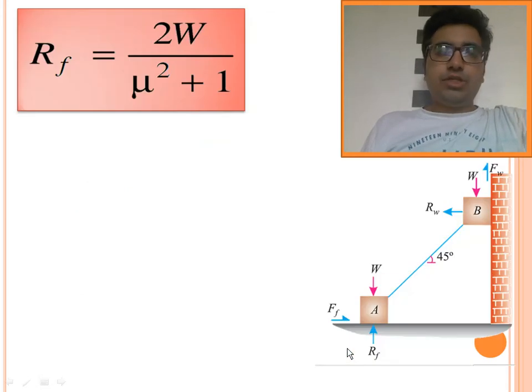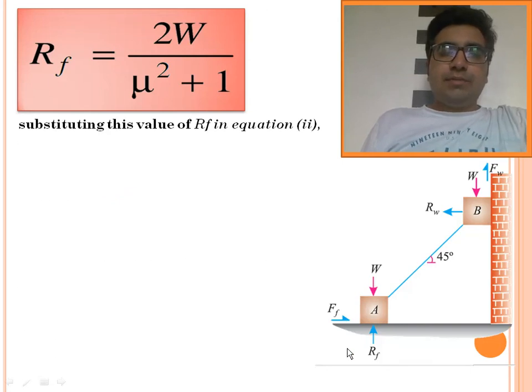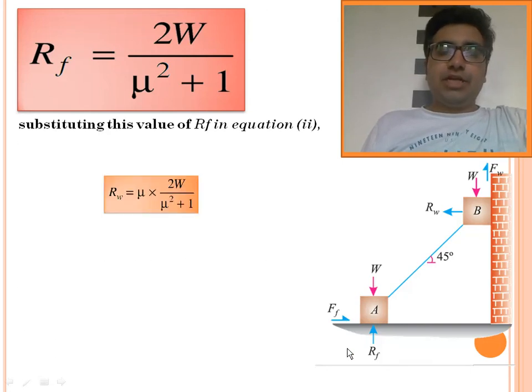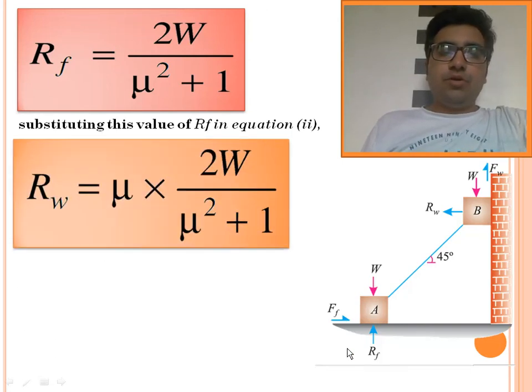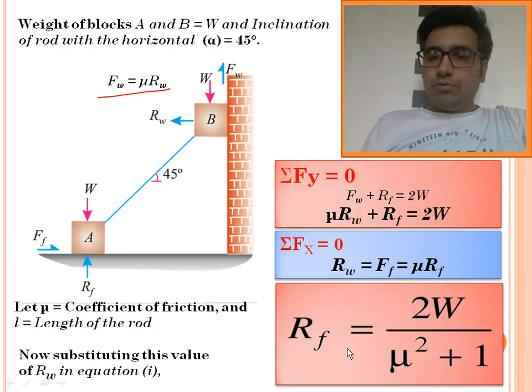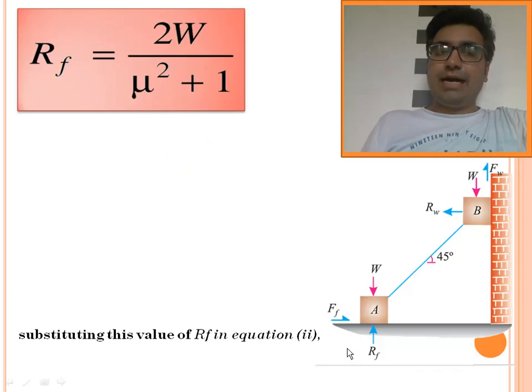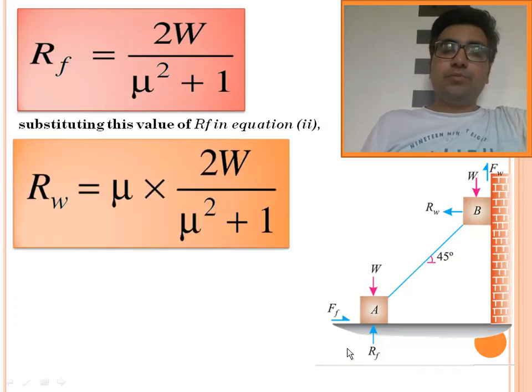So we got Rf is equal to 2W upon mu square plus 1, and substituting this value of Rf in equation 2, we get Rw as mu into 2W upon mu square plus 1. Since we know that Rw is equal to mu into Rf, and I got the value of Rf as 2W upon mu square plus 1, if I multiply Rf with mu, I get Rw. So Rw is equal to mu into 2W upon mu square plus 1.